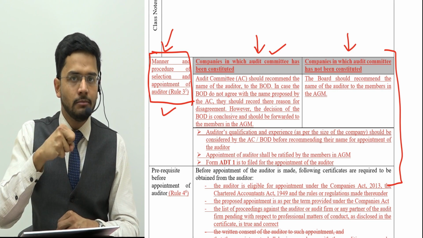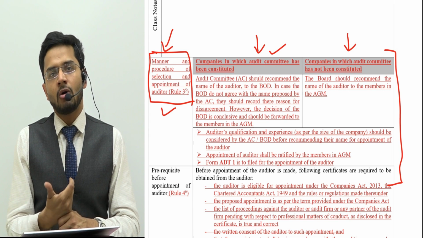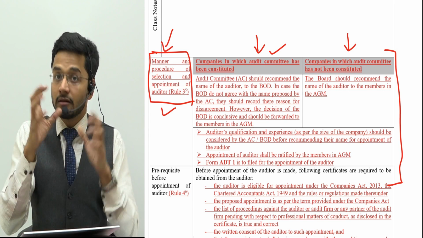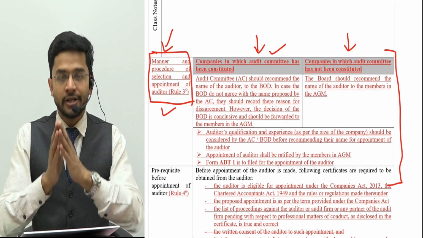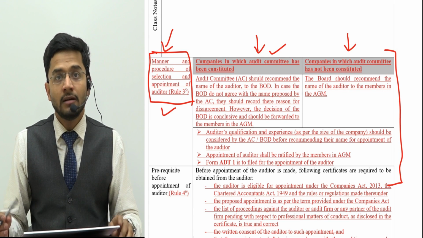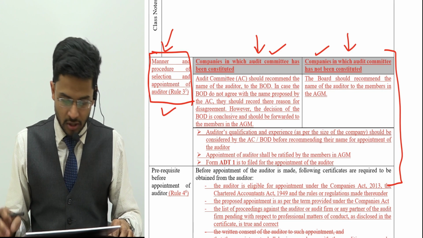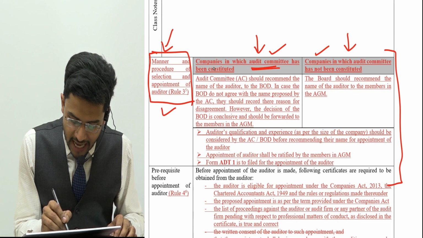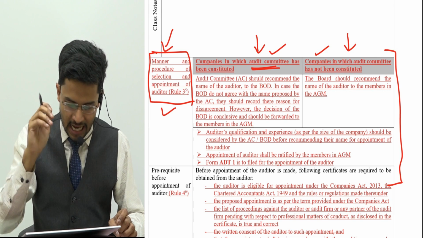To curb this problem, the Companies Act has mandatorily imposed constitution of an audit committee for certain categories of companies. So I'm talking about those companies for whom an audit committee has been constituted, and companies where an audit committee has not been constituted. In the situation where an audit committee has been constituted, the manner and procedure of appointment of an auditor is as under.